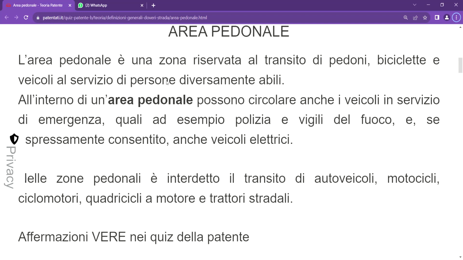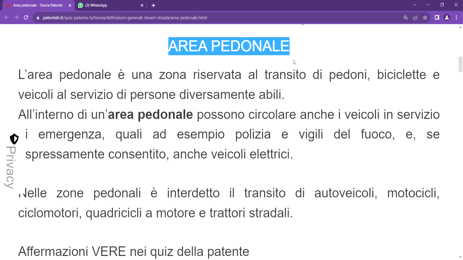So in this very video we shall be looking at the topic which is area pedonale. In English, when we are talking about area pedonale, it is a particular zone in the middle of the city, which does not permit the access of some particular vehicles.